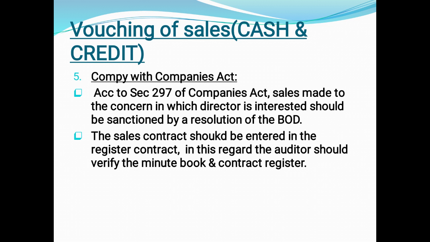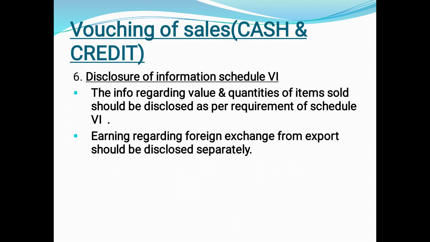Okay, so he has to check it. Then disclosure of information, schedule 6. So the information regarding value and quantities of items sold should be disclosed as per the requirement. Okay, so what is the quantity you are selling and to what amount you are selling it. So the price and the quantity should be disclosed properly.